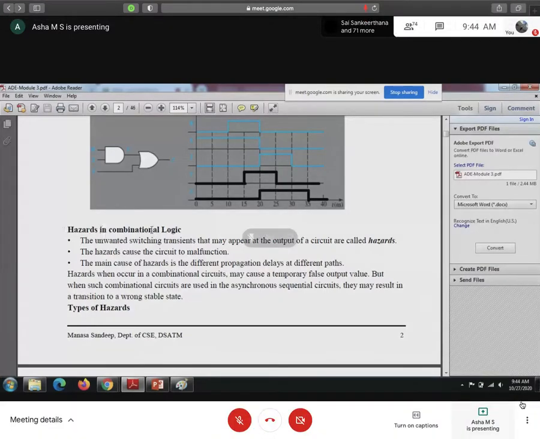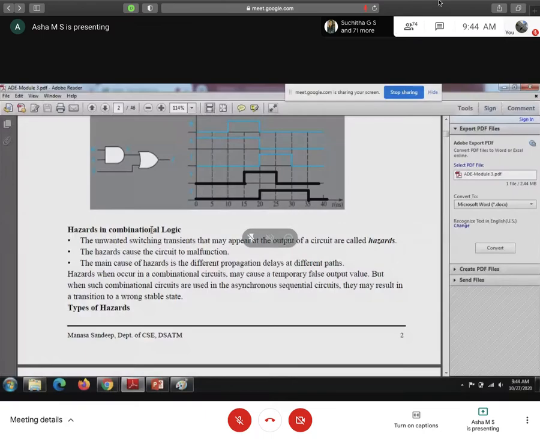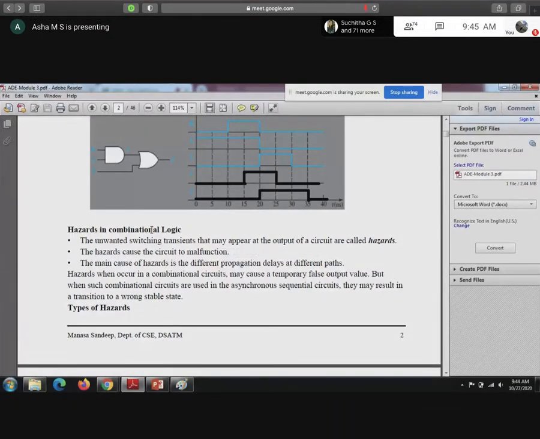From this part, it can be problem solving or just explaining about the hazards. So what do you mean by hazards? First we should know what we mean by hazards, what the different types of hazards are, how they occur, and how to resolve them.